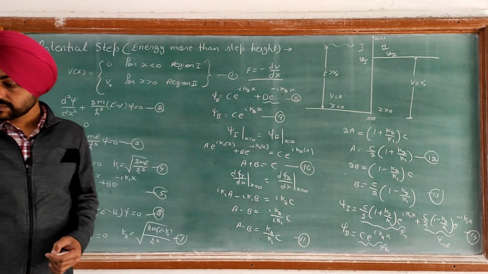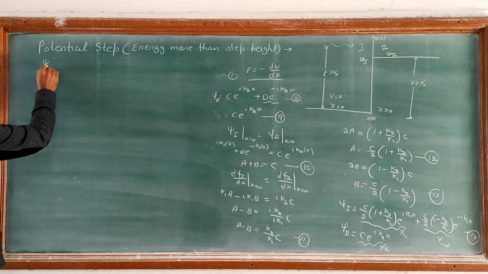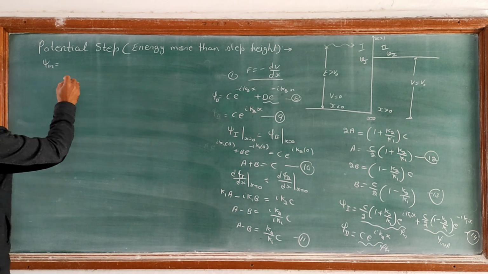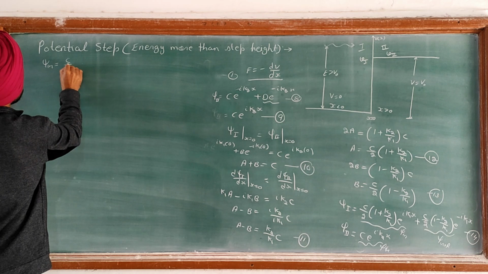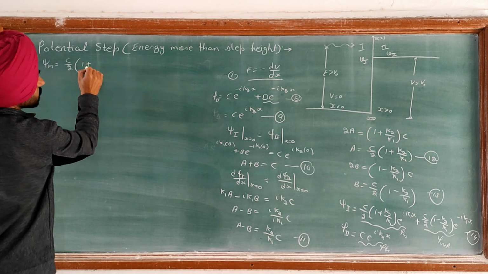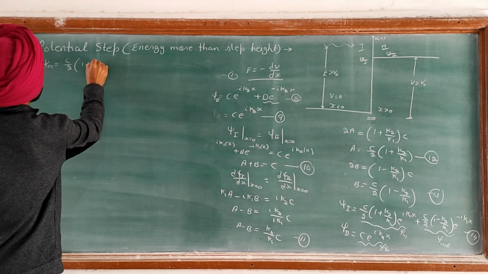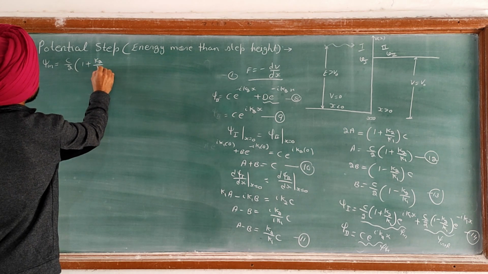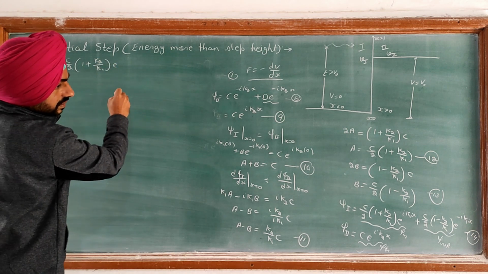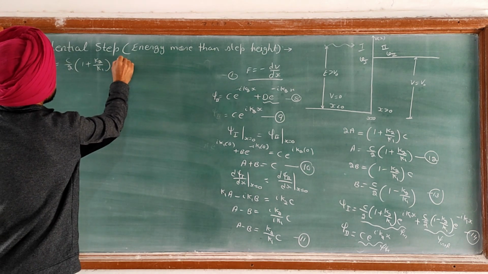so that we can find out the behavior of the particle. So we have psi incident equal to C/2 (1 + k2/k1) e^(iota k1 x).